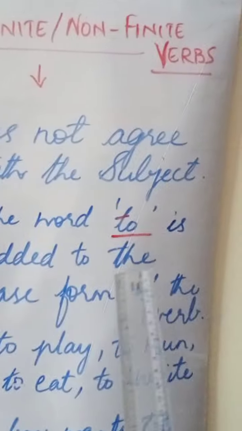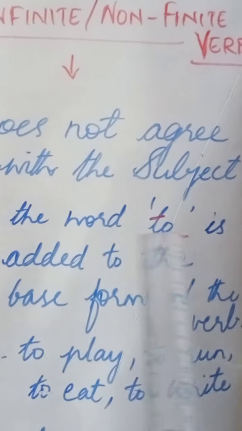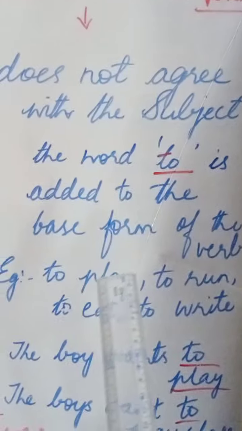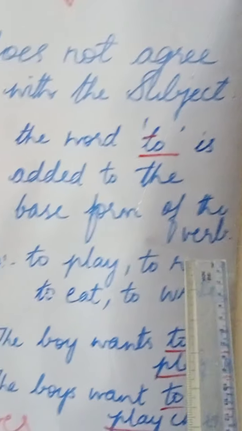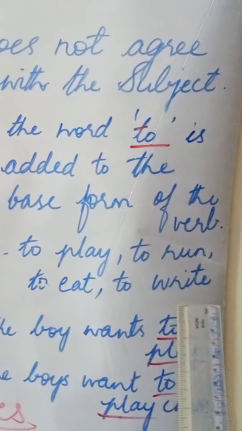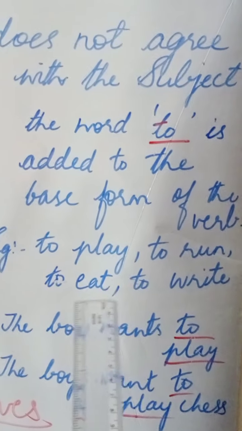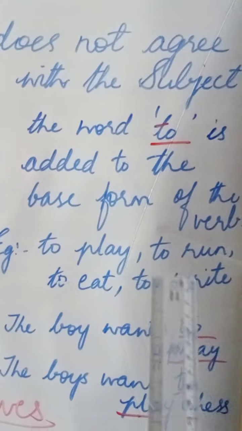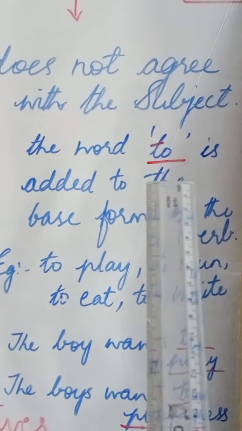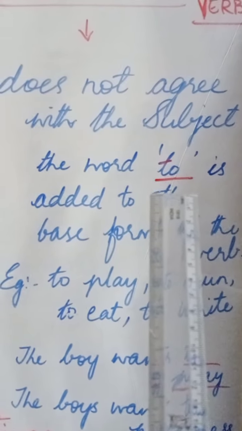They do not agree with the subject. So an infinite verb does not agree with the subject. The word to is added to the base form of the verb. Example, to play, to run, to eat, to write. The base form is the simple present tense of the verb. So the word to is always added as an infinitive.